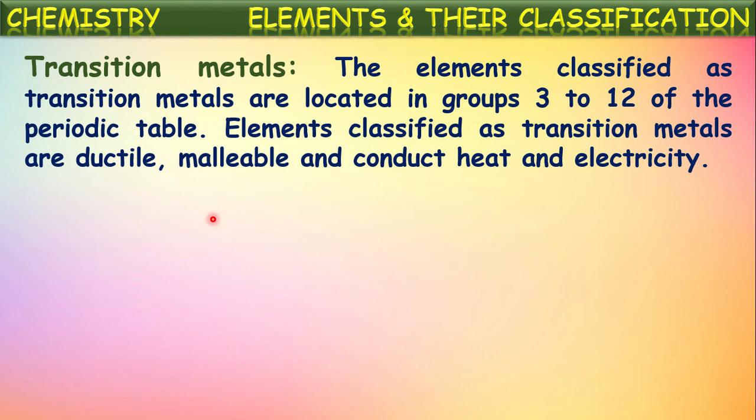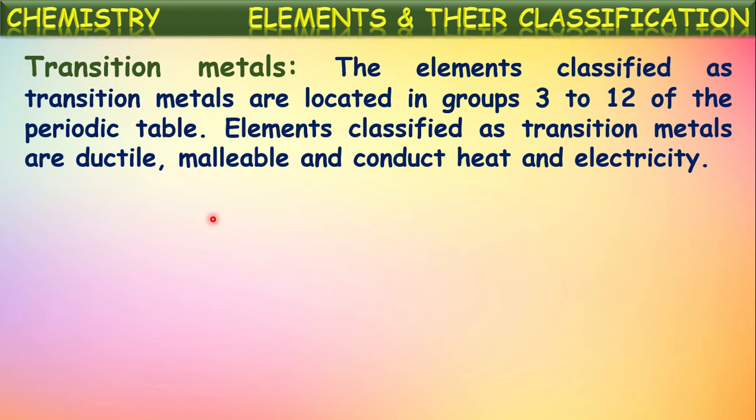So mostly these transition metals are ductile, means they can be drawn into thin wires. For example, if we take iron or copper or gold, we know these metals can be drawn into very thin wires, isn't it? That property is called ductile property.